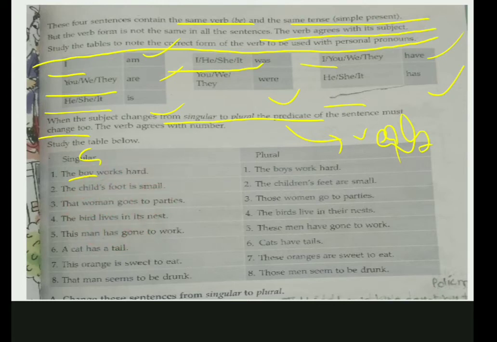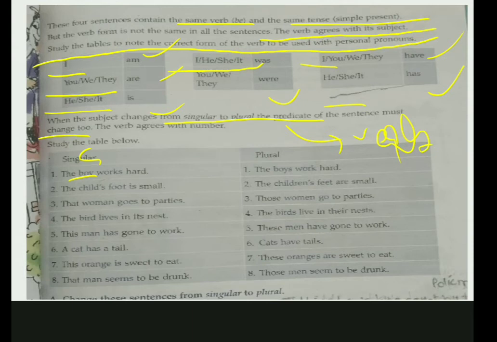Okay, with singular we add s or es. Remember one thing, with go we added es. Now here it's only go. Why? Because it's women, it's plural, right? The bird lives. The birds live. This man has. These men have. You see this? Okay, so this is how you have to change your verbs. Why? Because we have to agree it with the subject.